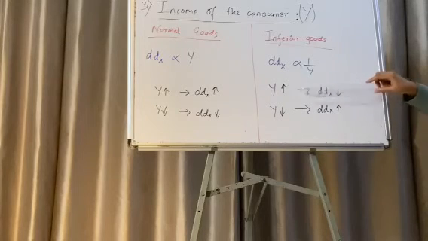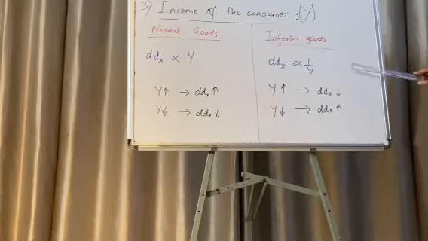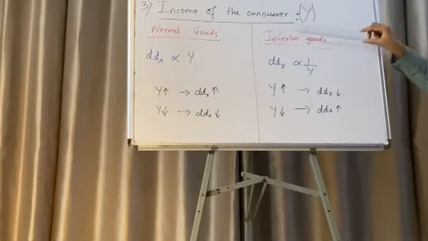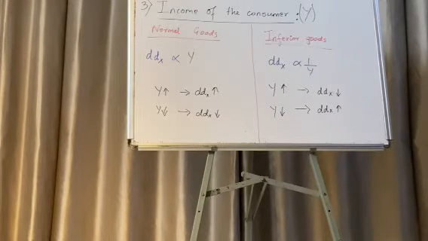And in this case, if the income increases, the demand for inferior goods decreases, and if the income decreases, then the demand for the commodity increases. So there is a negative relationship between the demand for a commodity and the income of the consumer in case of inferior goods.